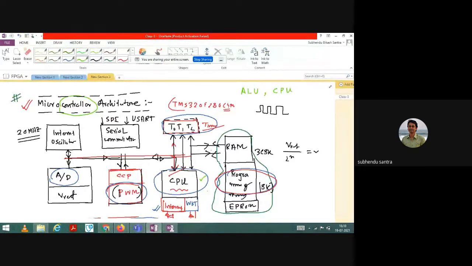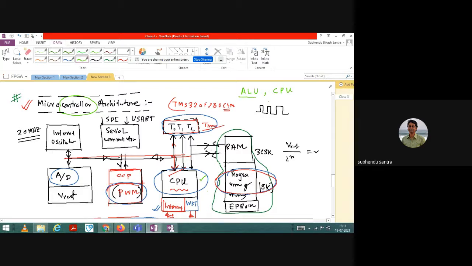Therefore a new architecture was developed, and the development is still going on. So the microcontroller is an advancement of the microprocessor. The main processing unit here is the CPU, and if you compare with the microprocessor, it is called the ALU.